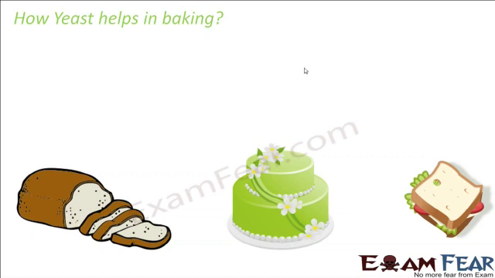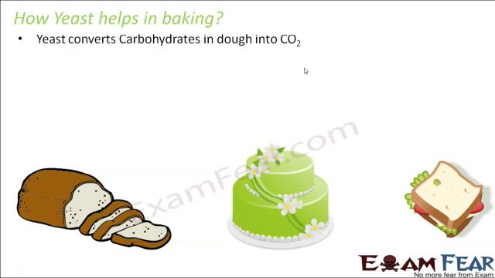So let us see how yeast helps in baking. What yeast does is convert the carbohydrates in the dough into carbon dioxide. Carbohydrate is present in the dough because the dough is made up of flour, and flour has carbohydrates. These carbohydrates get converted into carbon dioxide. Now what happens due to the formation of carbon dioxide?